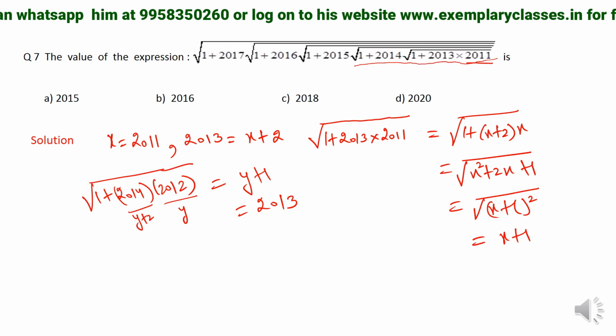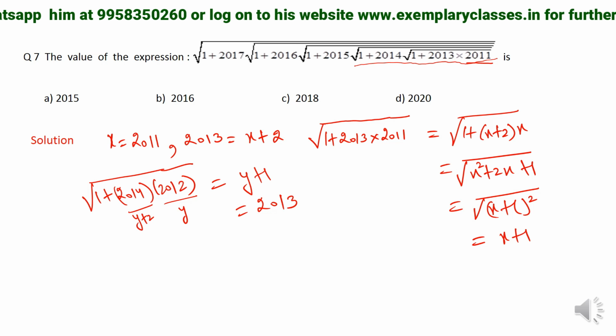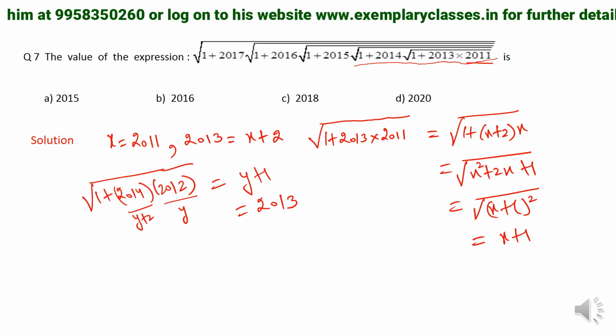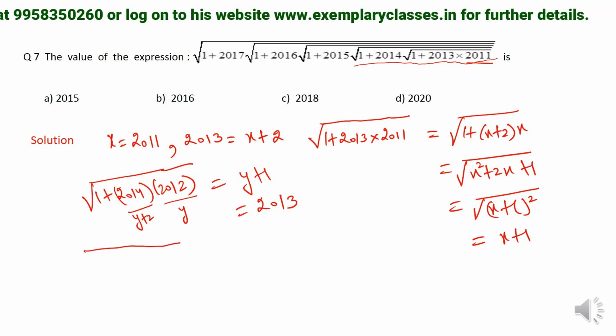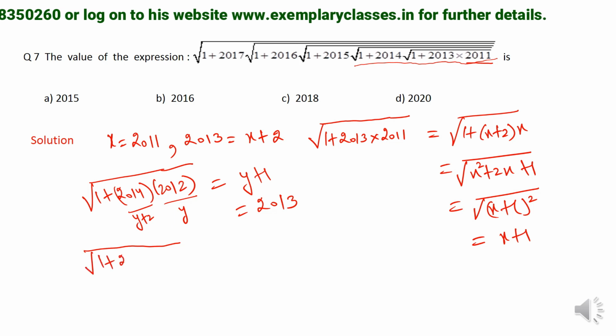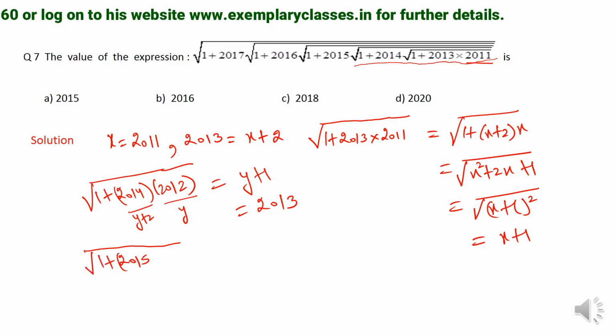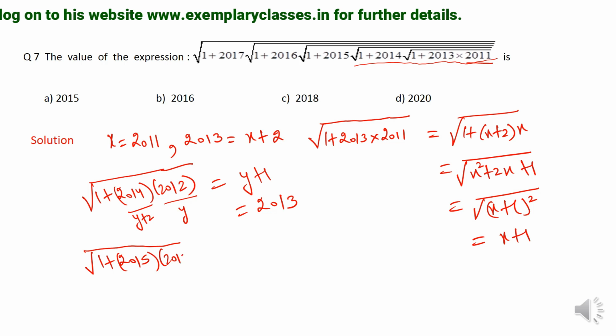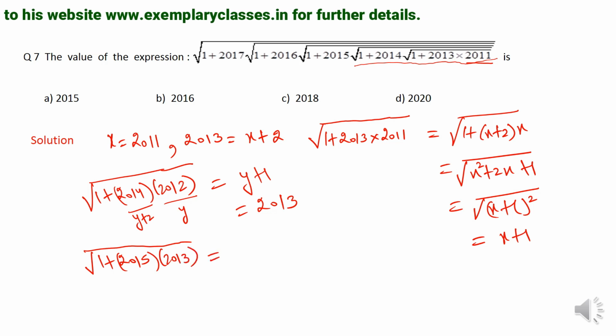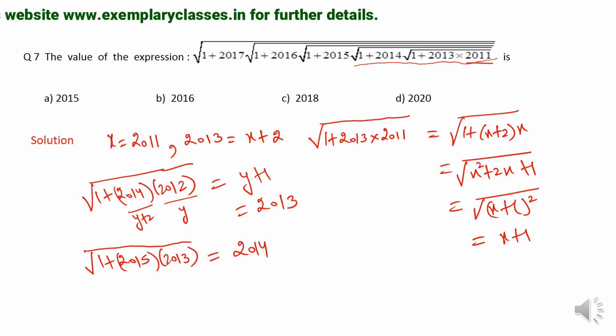Now similarly 2013 to 2015, again the same method applies. Under root of 1 plus, I am solving all these under roots one by one because there are so many under roots involved. So finally this is going to be 2014. So till here we have got the result as 2014.